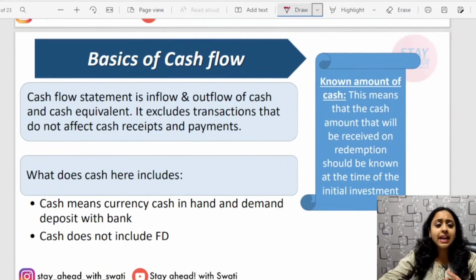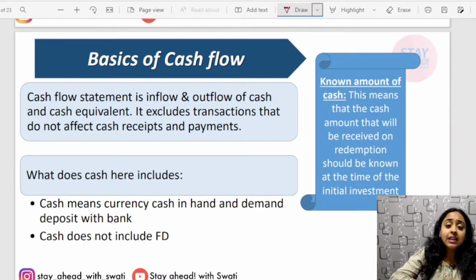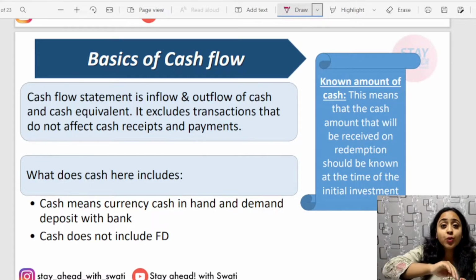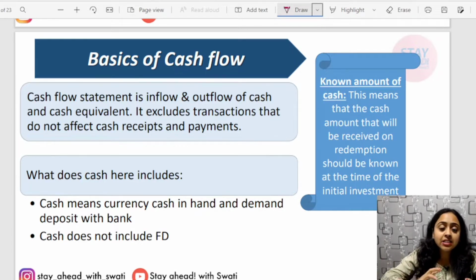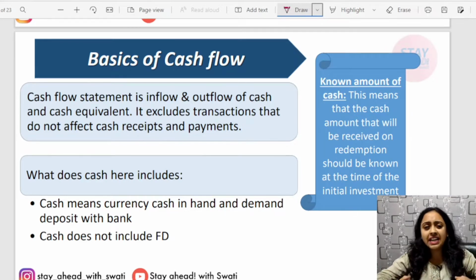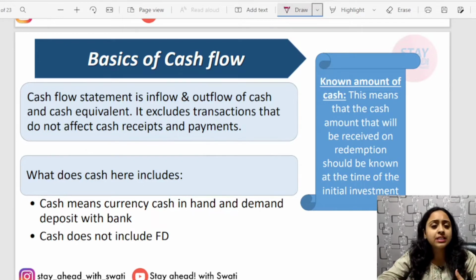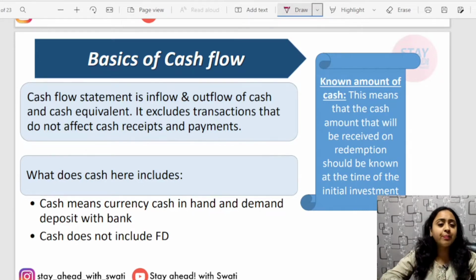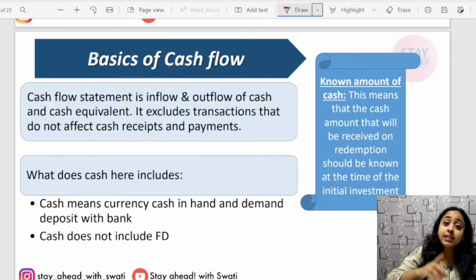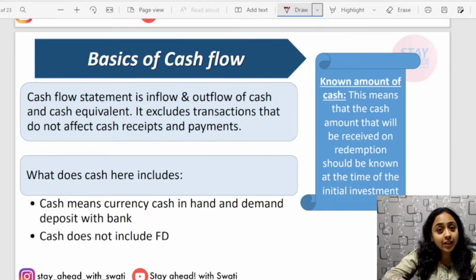What is it? It basically tells what is coming into the business in the form of cash or bank, and what is going out of the pocket of the business, and this is evaluated under the cash flow statement. There are different heads, the presentation, and different criteria for when to describe, when to deduct, when to add. We'll discuss this in this lecture itself. But the important part is it includes both inflow as well as outflow, whatever is coming into the business or going out of the business.